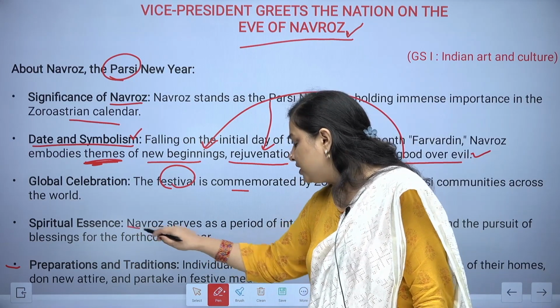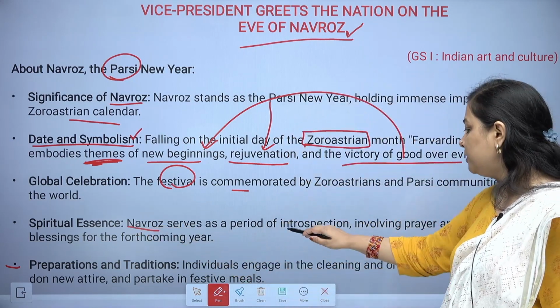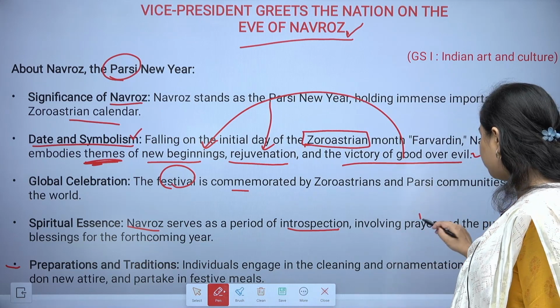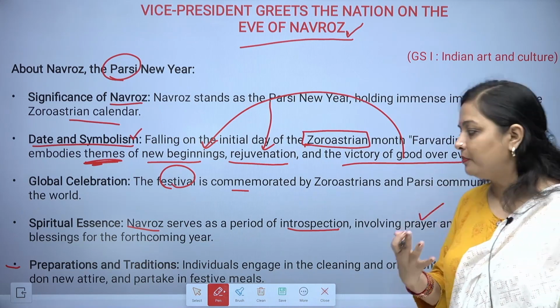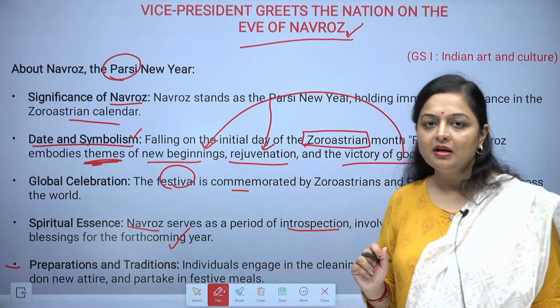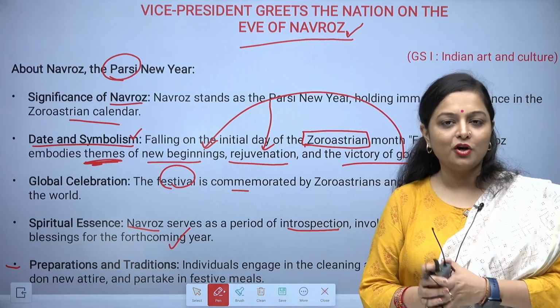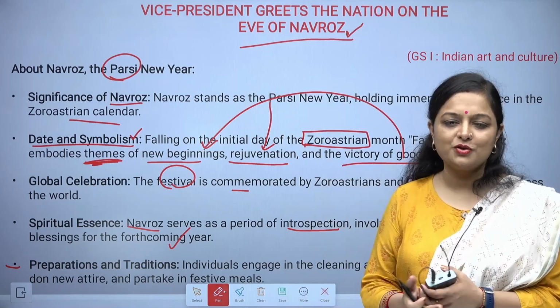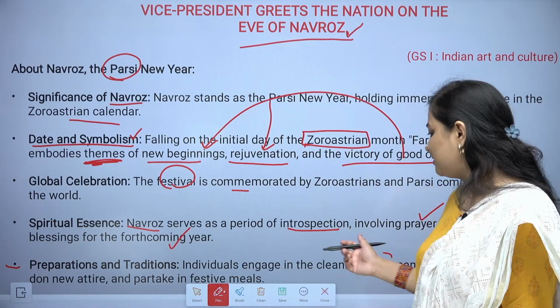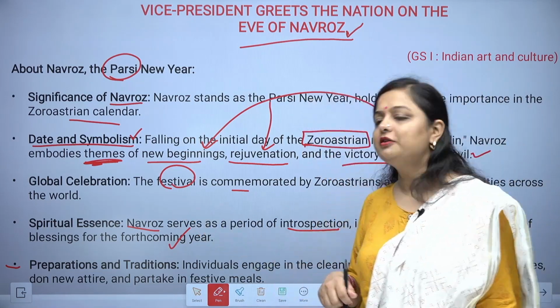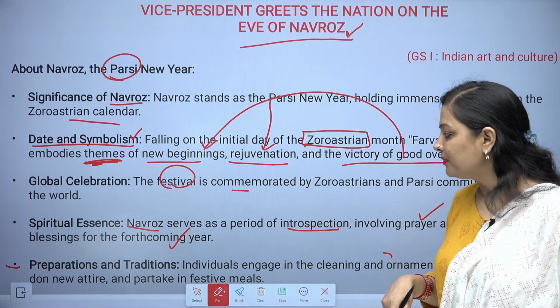Spiritual essence. Navroz serves as a period of introspection which involves the prayer and the pursuit of blessings for the forthcoming year, that everything happens for good, whatever you want to do, right? So all those kind of things people do during this period, during that particular day.